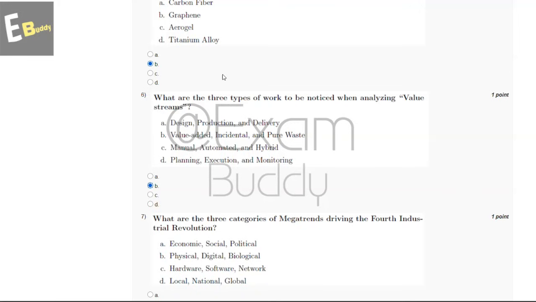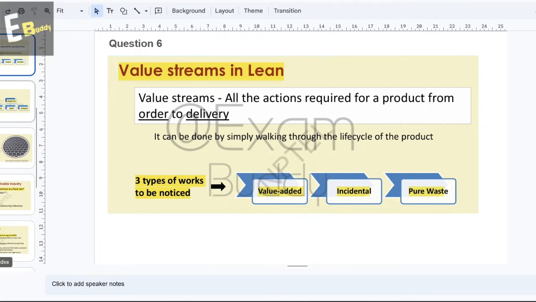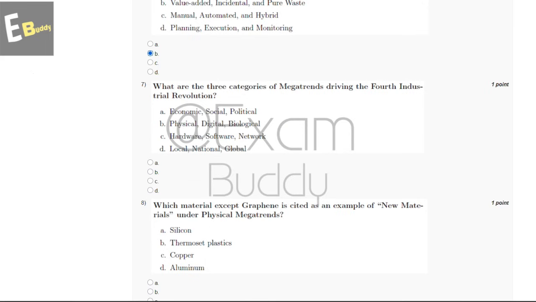And now let's go to our question number 7. What are the three categories of megatrends driving the fourth industrial revolution? So these are the options: economic, social, political; physical, digital, biological; hardware, software, network; local, national, global. So now let's check the explanation. So explanation says megatrends: physical, digital, biological. So the answer of our seventh question is B, physical, digital, biological.